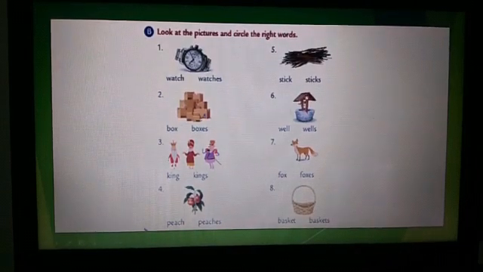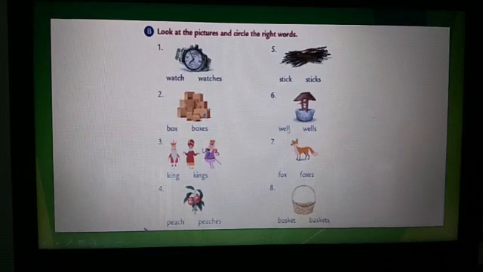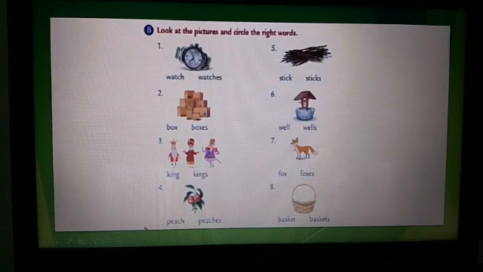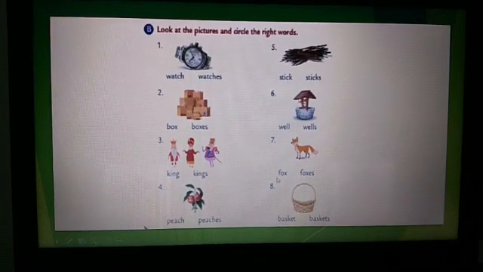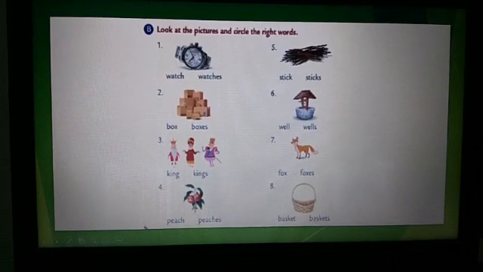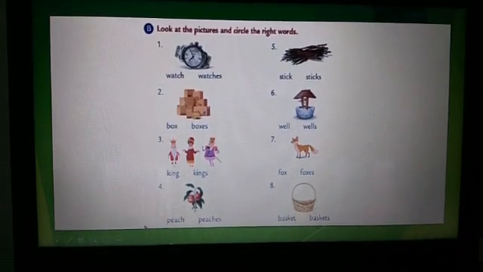Sixth one, there is only one well in the picture. So you are going to write the word well. Fox or foxes? Yes, it's fox. F-O-X, fox. How many baskets are here? Only one basket. So basket instead of baskets. So you will write the word basket.